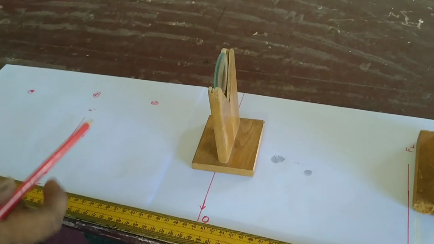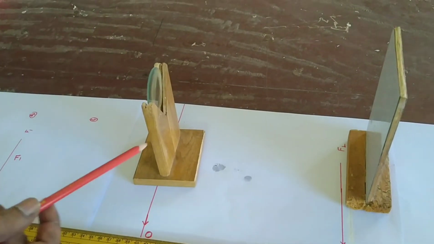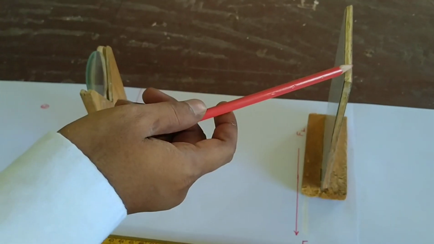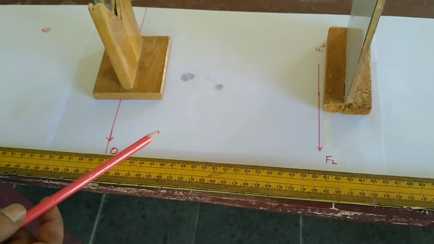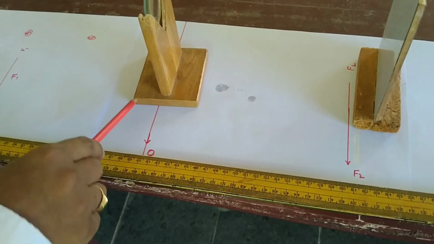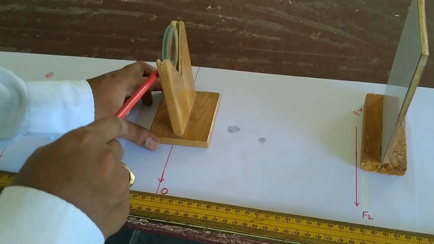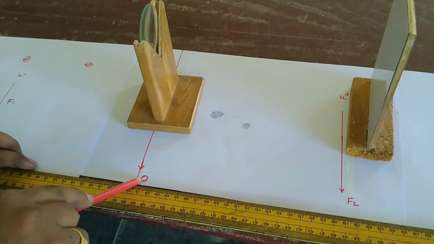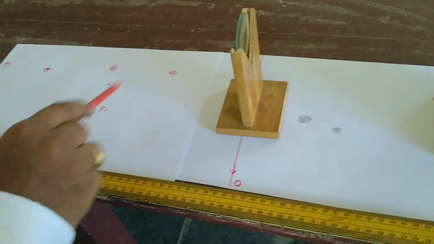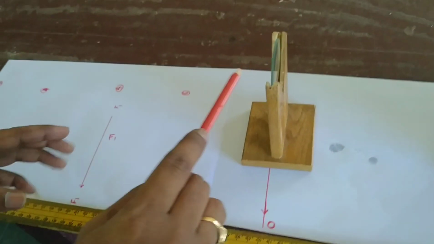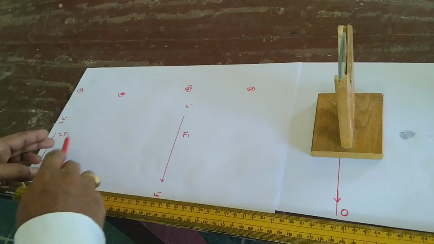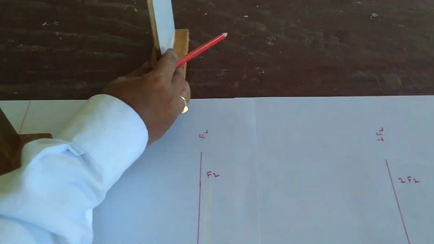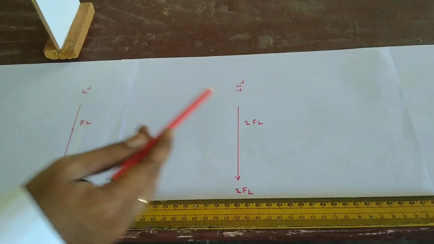See students, what are the important objects here? This one is the lens holder. This is the convex lens, the screen, and this is a meter scale. Also observe this point. I already explained that exactly the center of the lens is nothing but the optical center. Here O is the optical center, and this is f1. In lenses there are two focuses, f1 and 2f1 here. Here is f1 and this is 2f1, and on the right side observe this is f2 and 2f2. So these are the important points.